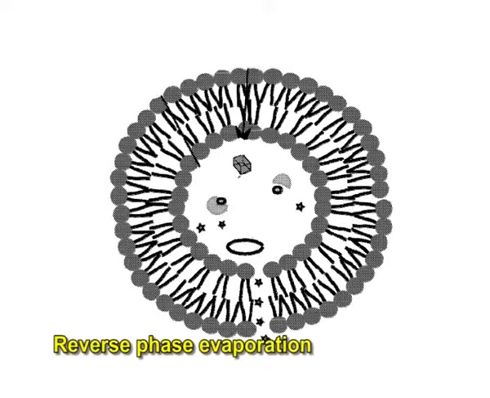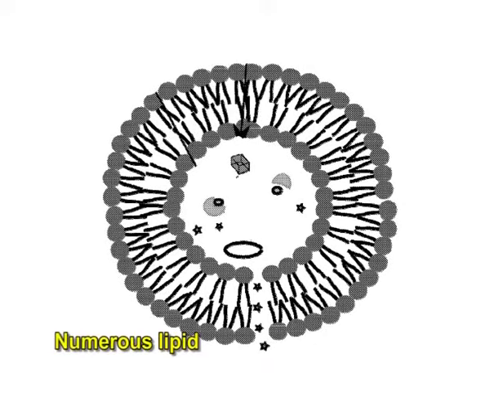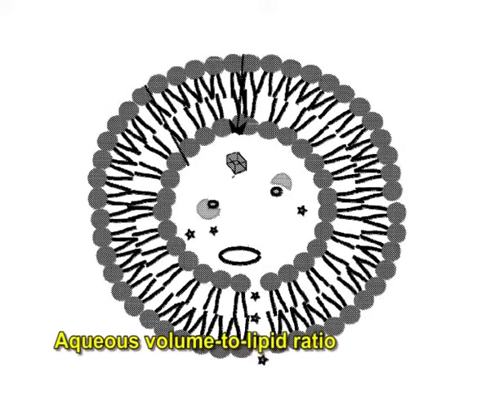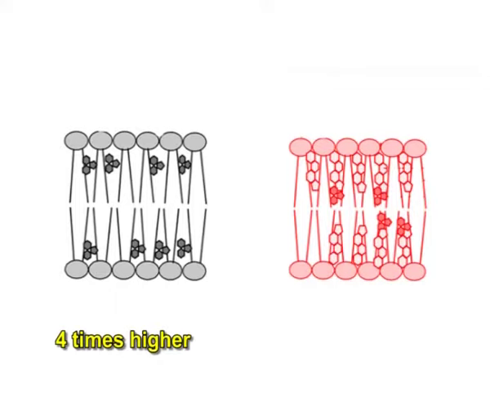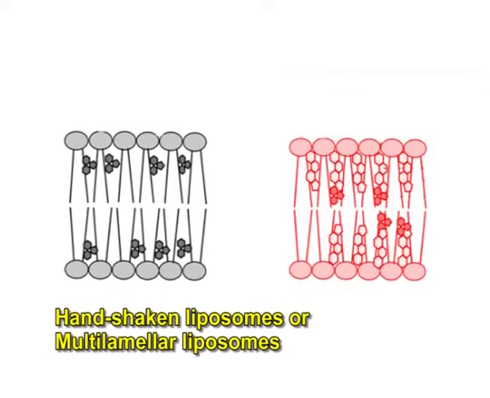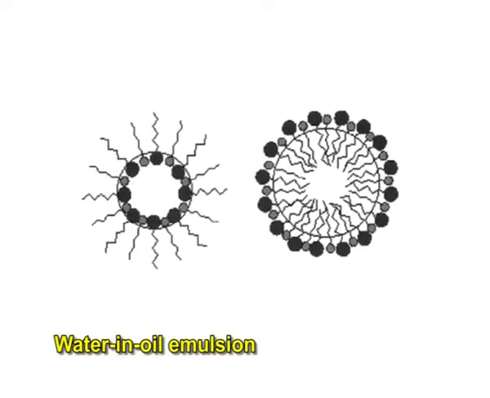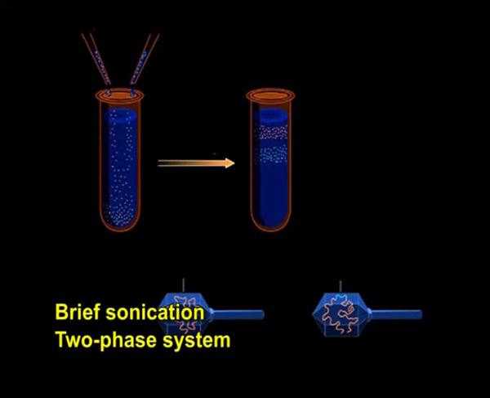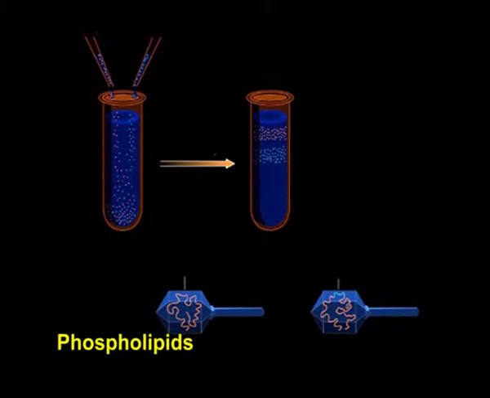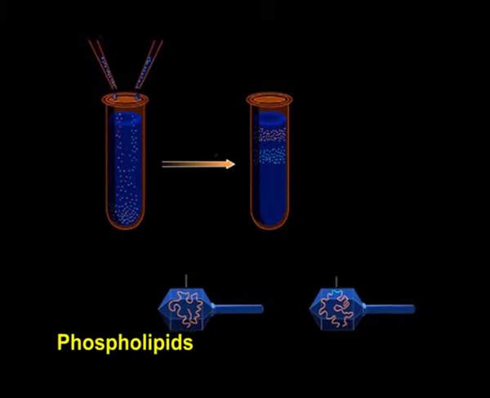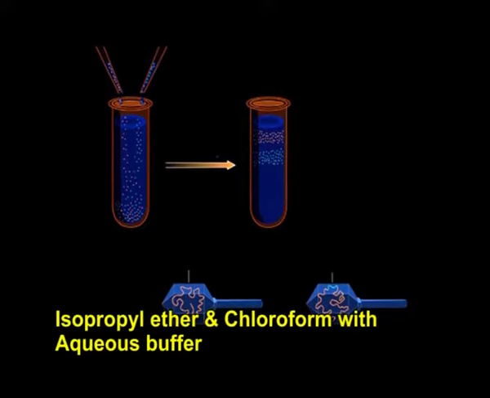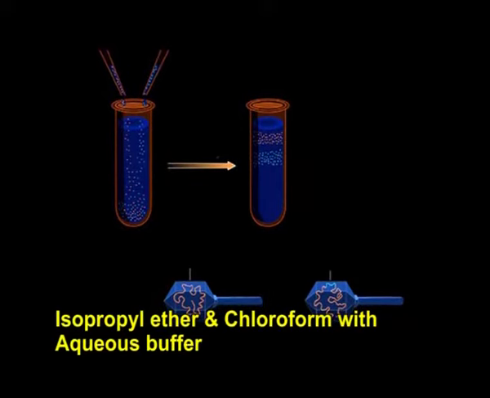Liposomes made by the reverse phase evaporation method can be made from numerous lipid formulations and have aqueous volume to lipid ratios that are 4 times higher than hand shaken liposomes or multilamellar liposomes. Briefly, first the water in oil emulsion is formed by brief sonication of a two-phase system containing phospholipids in an organic solvent such as isopropyl ether or diethyl ether, or a mixture of isopropyl ether and chloroform, with aqueous buffer.